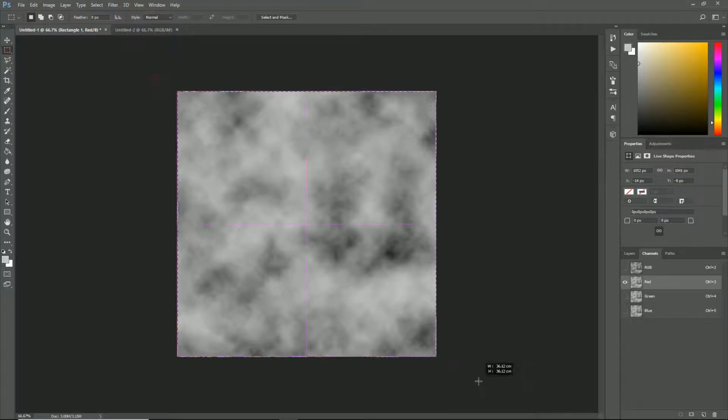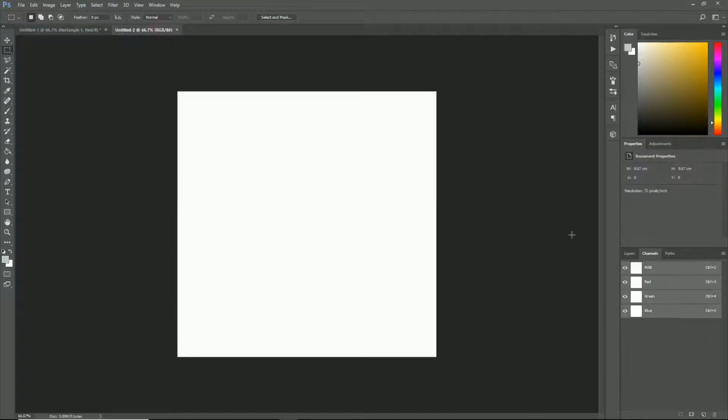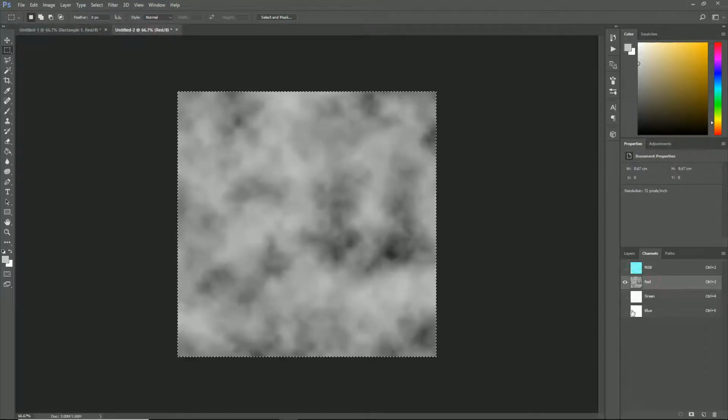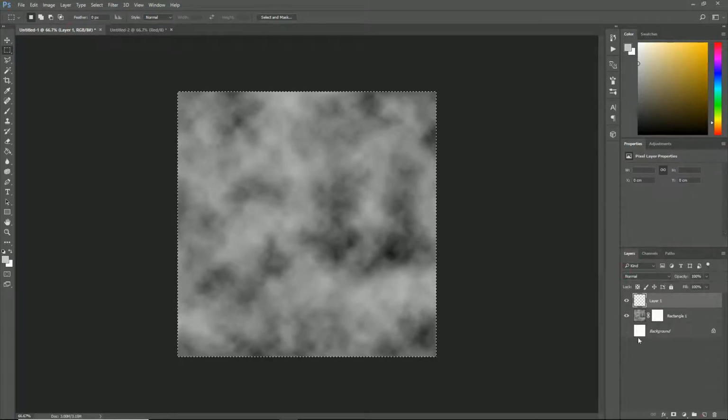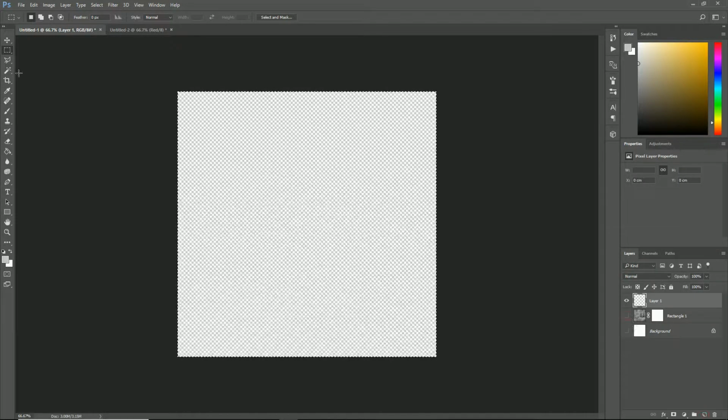So if we grab a selection box over this, press Ctrl C, make sure we've got our channel and our red selected, and let's go across to our texture and press Ctrl V. And you see how we brought these clouds across, got them on the red channel. So going back here, let's turn our RGB on, create a new layer, and then hide that one.